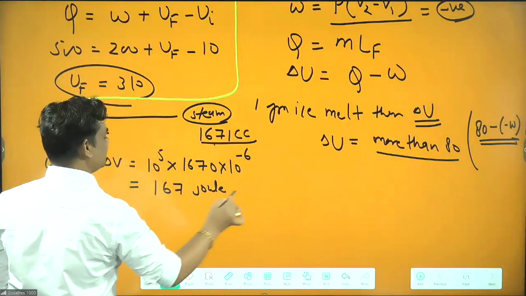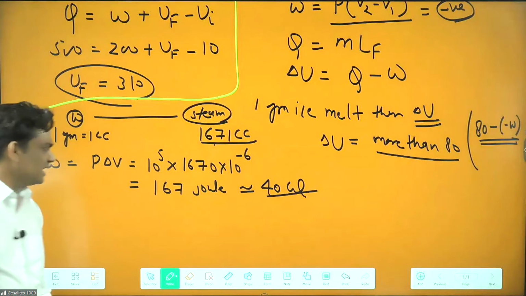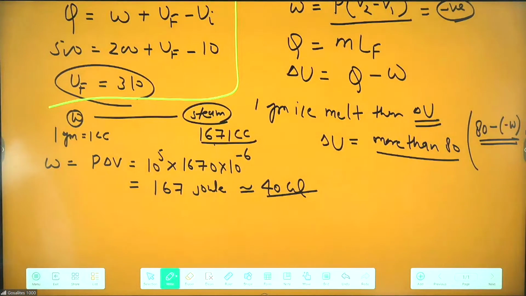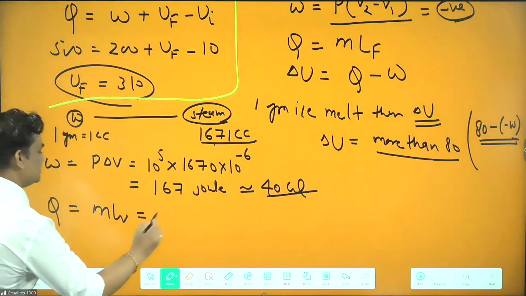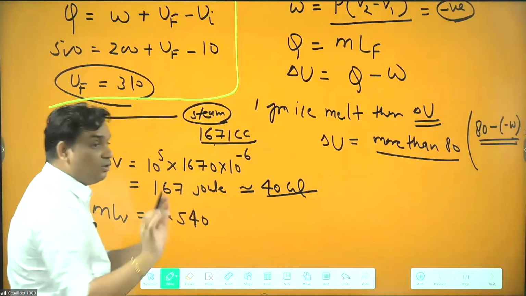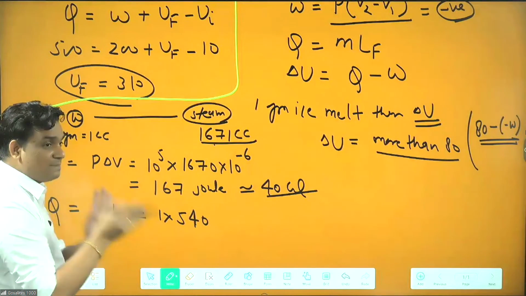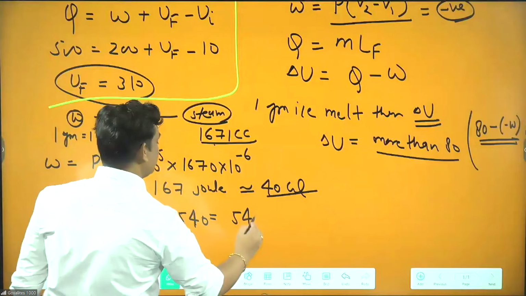And 167 joule, can I say approximately 40 calorie? Yes, approximately 40 calorie. Then Q equals MLV. If 1 gram is there, 1 into 540, or 536, whatever, because 536 is the more accurate value. This comes as 540 calorie.